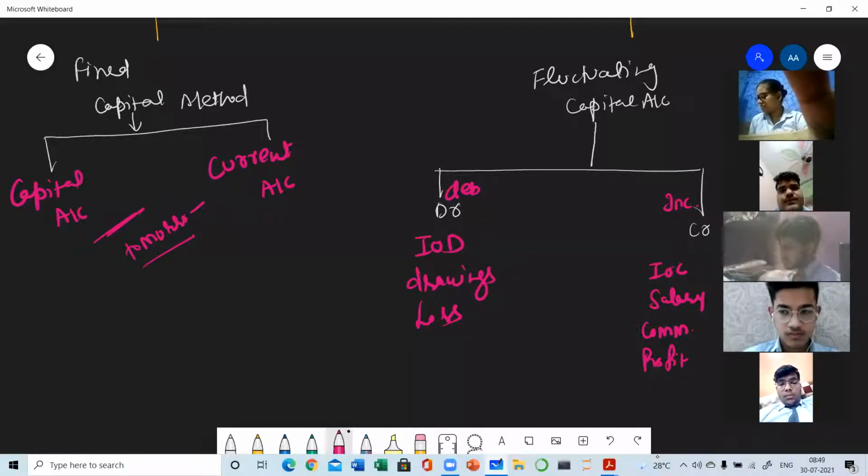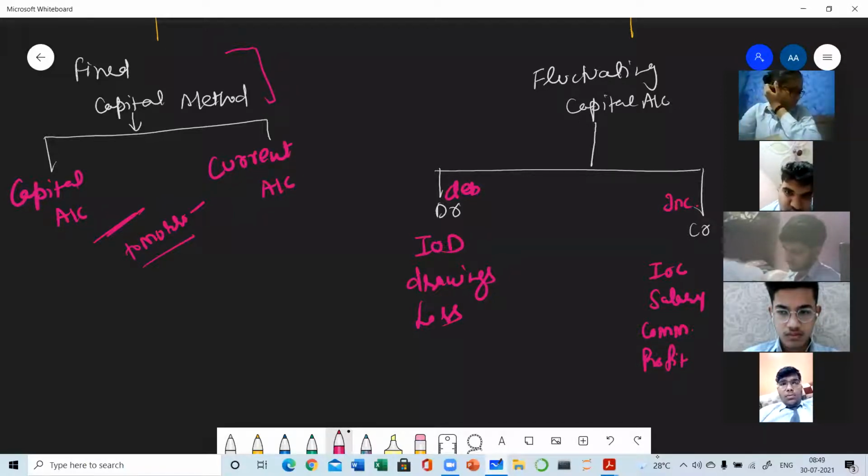All these are the items which you need to record in the fluctuating capital account, and we need to prepare only 1 capital account. But if we are following fixed capital method, then we need to prepare two accounts, capital account and current account. Now the question is, which method is to be followed while doing the numericals?